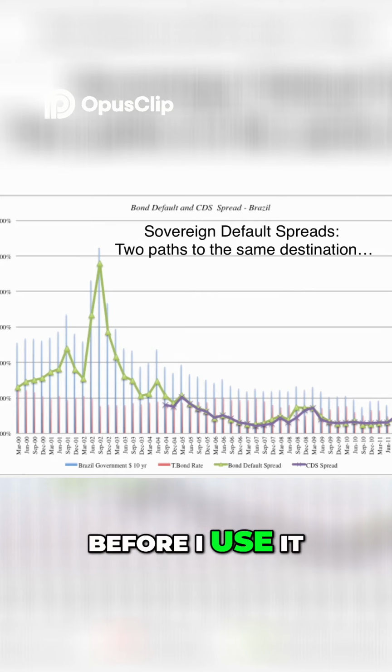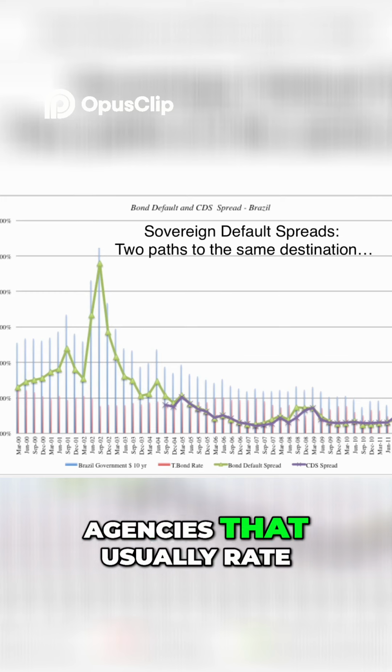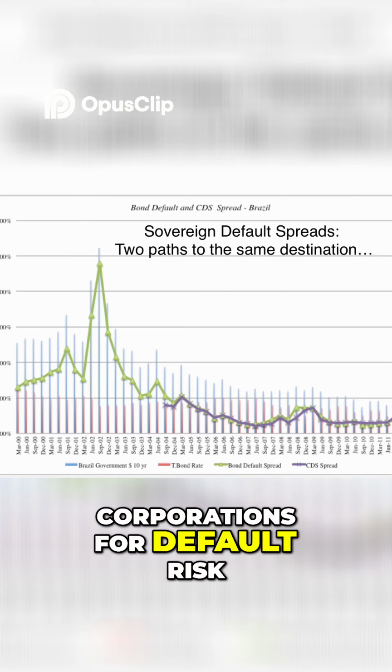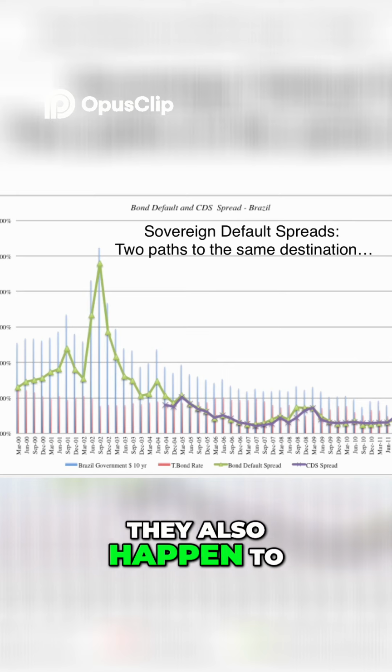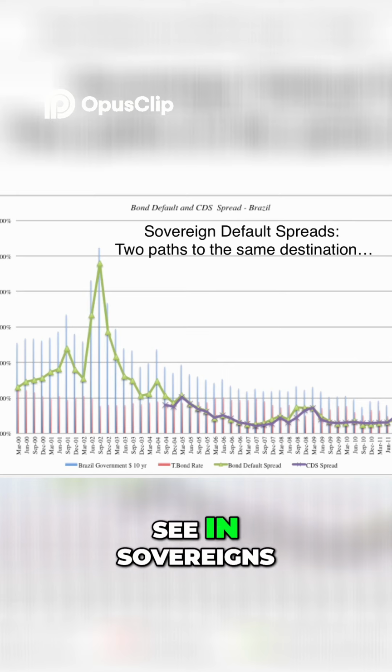Well, before I use it as my risk-free rate, I have a check to make, right? Is that a default-free rate? Now that's a tough question to answer. So I used a proxy. I don't know whether you're familiar with Moody's and S&P, but these are ratings agencies that usually rate corporations for default risk. They also happen to rate sovereigns. Basically, they tell you how much default risk they see in sovereigns.